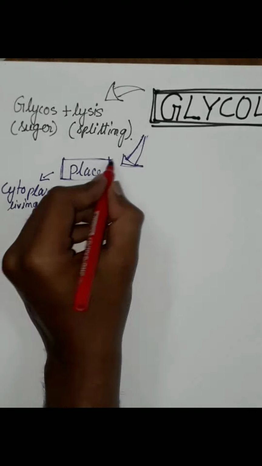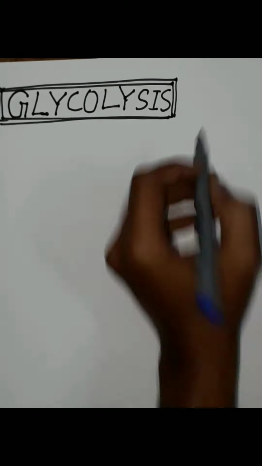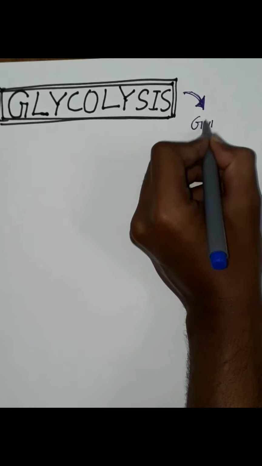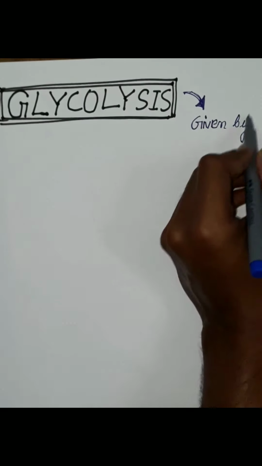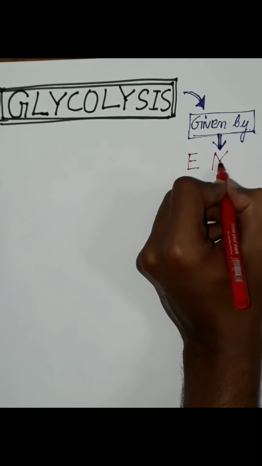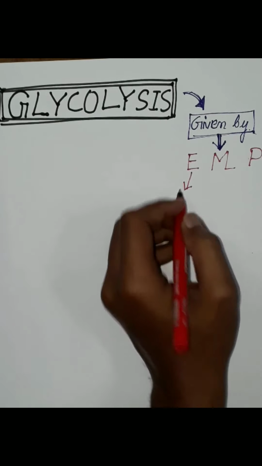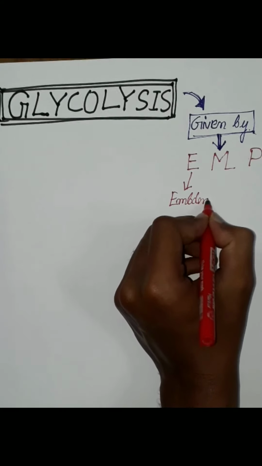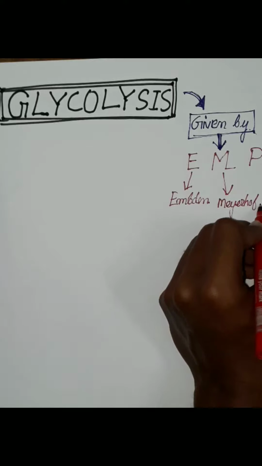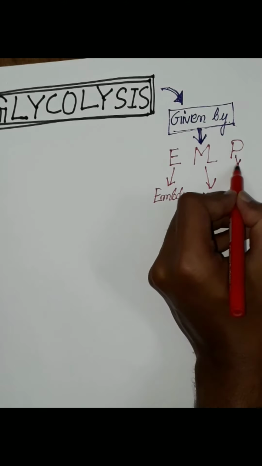The reactions of glycolysis, the steps of glycolysis, were first given by three scientists, namely Emden, Meyerhof, and Parnas. Picking up the first letter of each name, E M P: E for Emden, M for Meyerhof, and P for Parnas. So glycolysis is also called the EMP pathway.